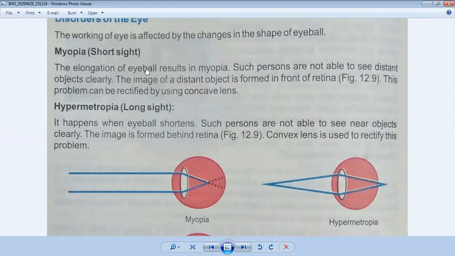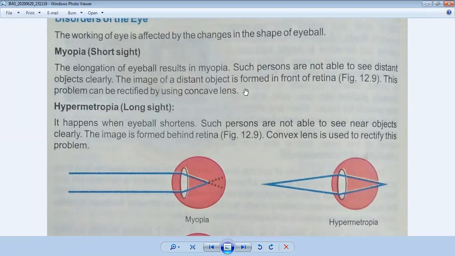Elongation of the eyeball results in myopia. Such persons are not able to see distant objects clearly. The objects which are far away from them, they cannot see properly. The image of a distant object is formed in front of the retina. Normally, when light passes through, the image forms on the retina.